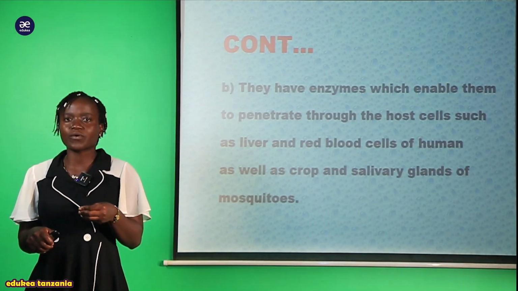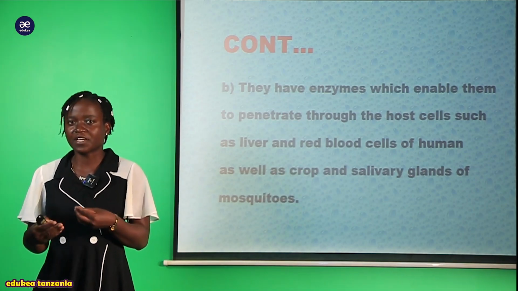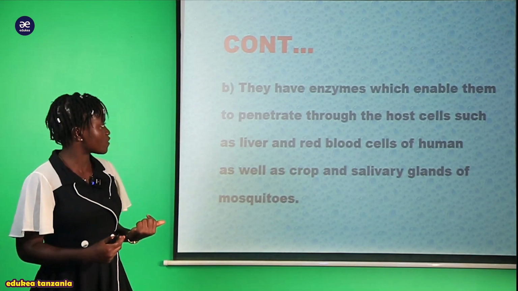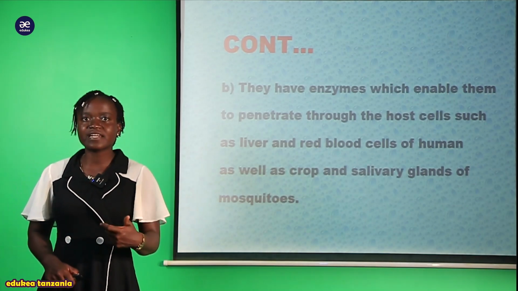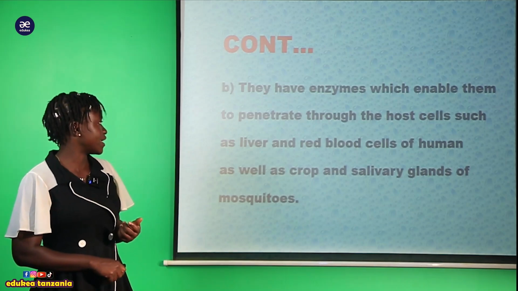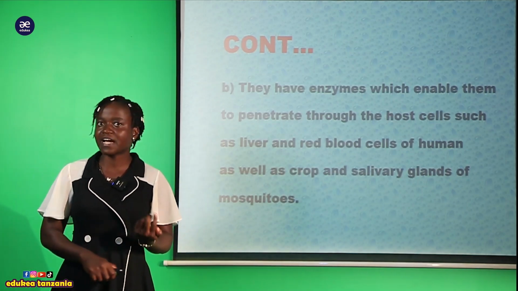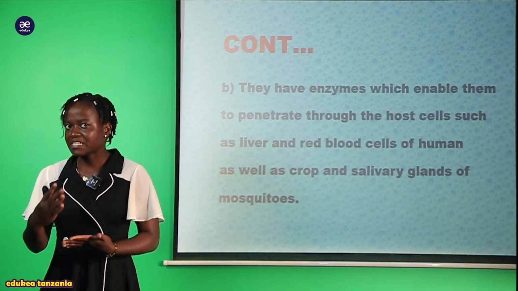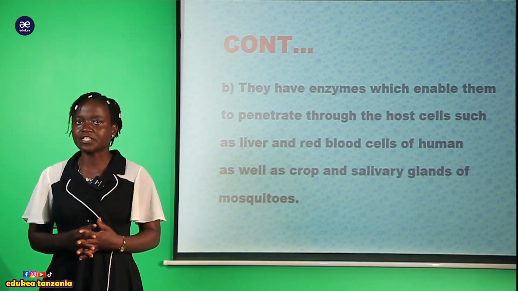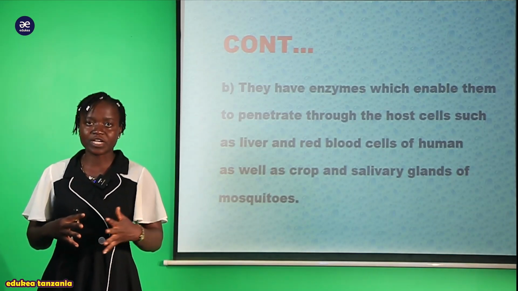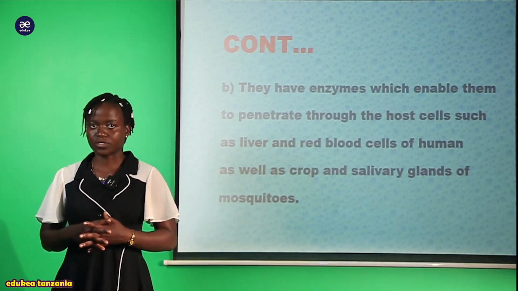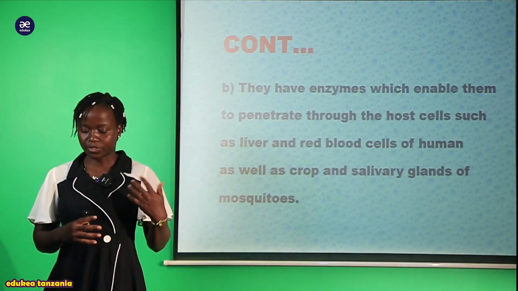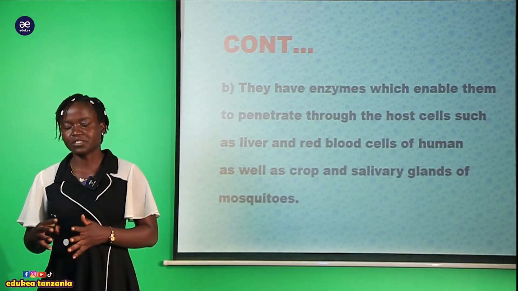Wanaingiaje kule mpaka wanaingia kwenye ini la binadamu? Wanafikaje? It's due to the presence of this enzyme that they possess. Also, the presence of the enzyme makes them enter the red blood cell, as well as the crop and salivary gland of the mosquito. So now you can see the presence of the enzyme helps this organism, this Plasmodium, to penetrate, to enter through the host. So my student, that is the second adaptation of this Plasmodium, to adapt to different kinds of niche.